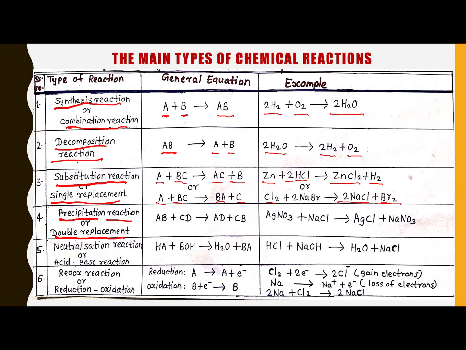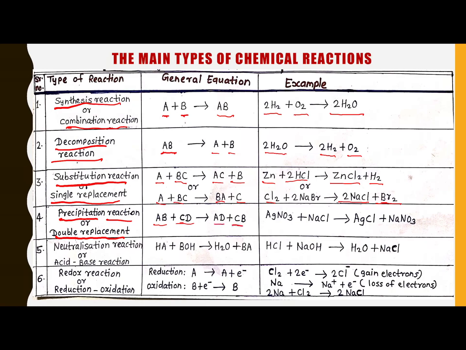Generally in a precipitation reaction the two molecules or two elements that are combined are always in liquid state, and the product formed after the reaction is always in solid state. It is also known as the double replacement reaction, because in this reaction two atoms are replaced.